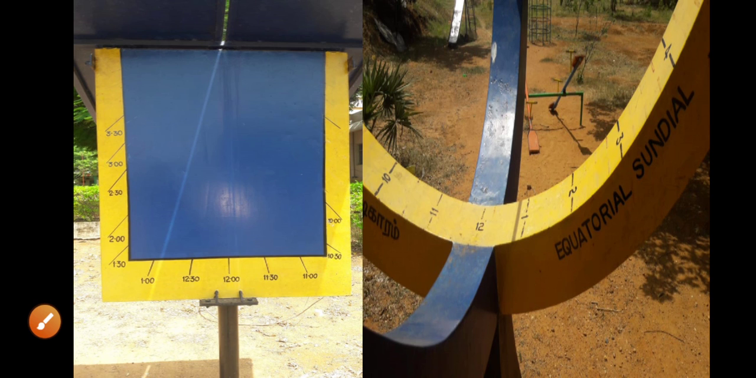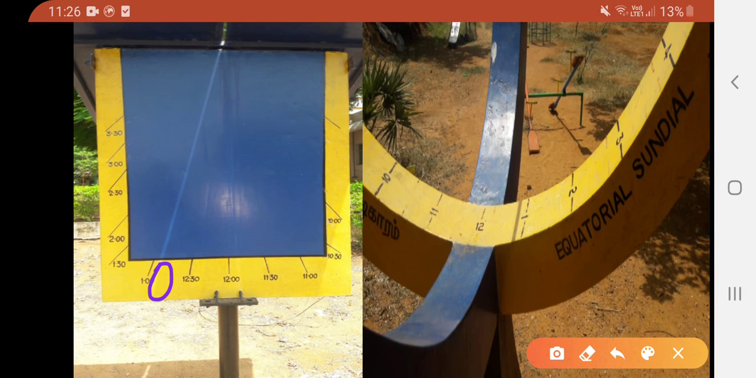So these are pictures of a sundial taken around midday. So the time here is actually around 12:50, around 12:55.